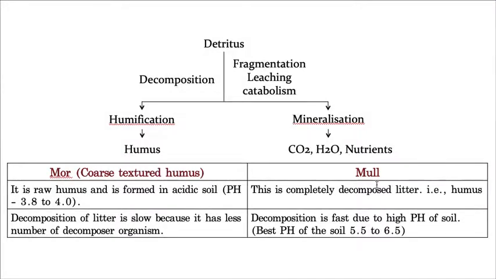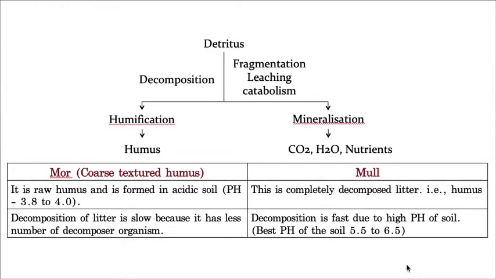That's why the number of decomposers is high, so the humus is converted to the finest level. That's why I can say it is fully formed humus, whereas the other is incompletely formed humus. Hope you understand the difference between mor and mull. But this is just for your understanding, you just read it once and then leave it.